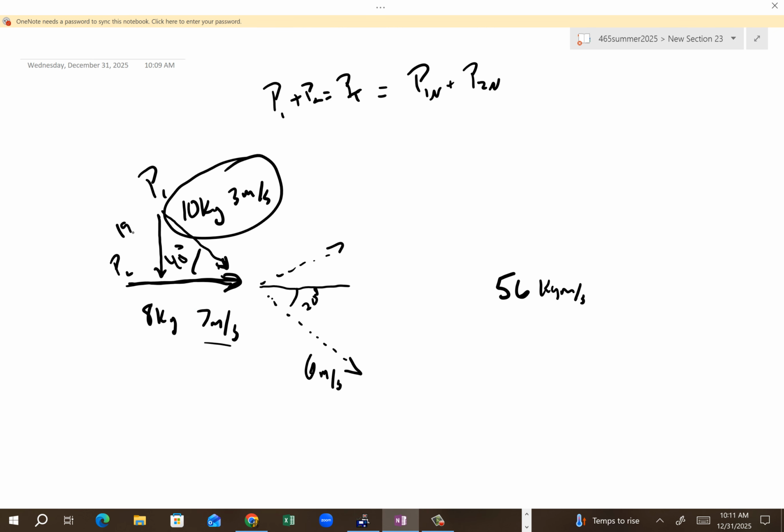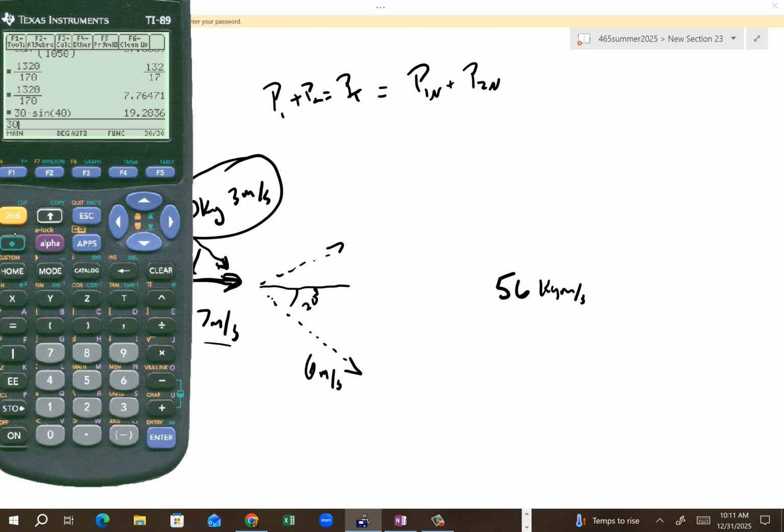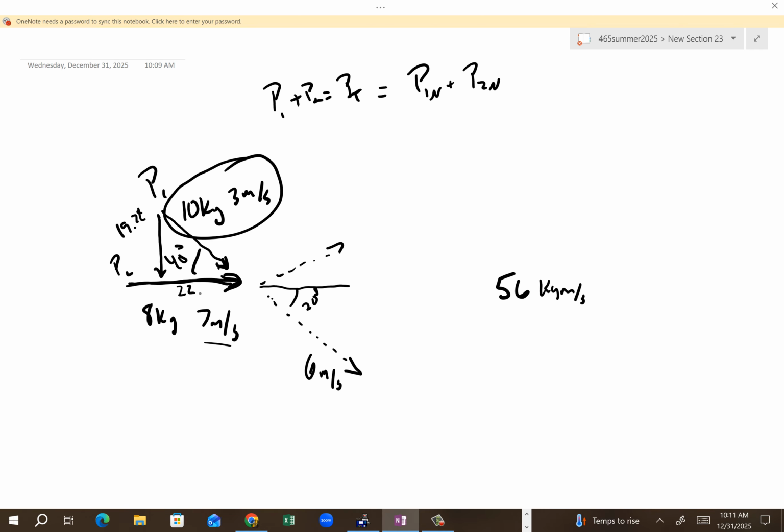That's in the vertical direction. And then the other one is cosine 40, and 22.9 in this direction.